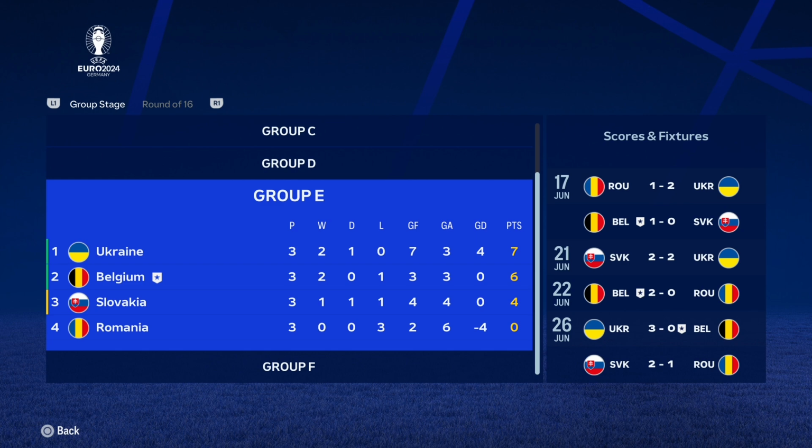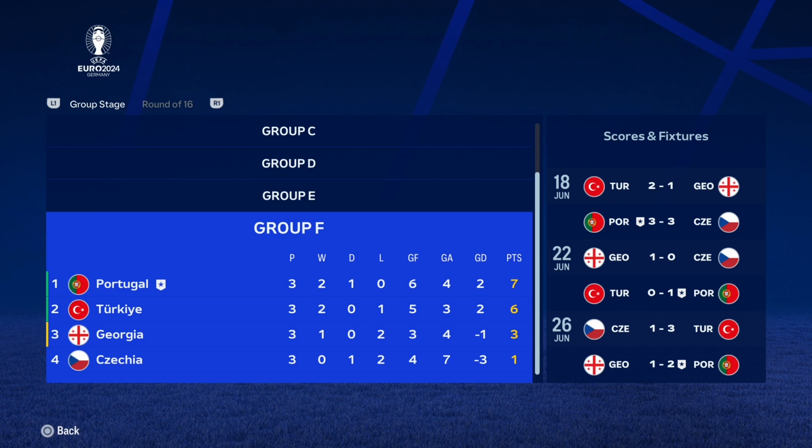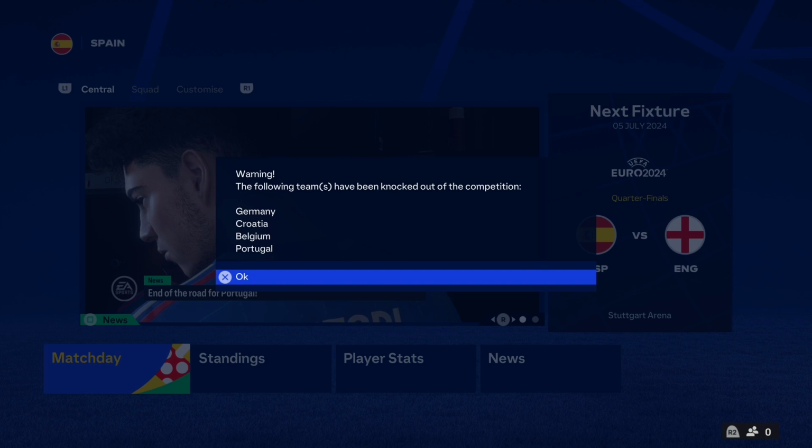And then Group E, a bit of a surprise as well. I mean, really, Ukraine and Belgium, first and second. To be fair, you might expect Slovakia to do better, but Belgium went through, that's what everyone would expect. Then we've got Group F, that's pretty much what most people would predict, I'd say, maybe swapping Georgia and the Czech Republic. Anyway, on to the round of 16, and I'll get back to you when we're in the quarterfinals. And there you go.